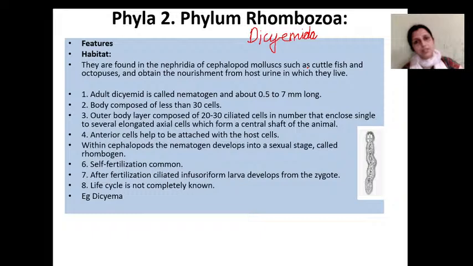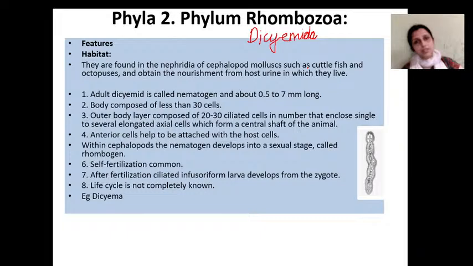Coming to the habitat, they are found in the nephridia, the excretory organs. They are found in the nephridia of mollusks like cuttlefish, octopus, etc., and obtain nourishment from the host urine. Nephridia are kidney-like structures.